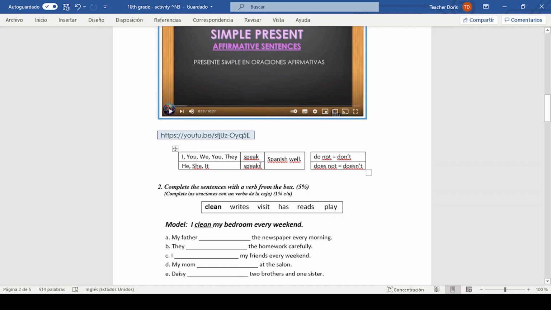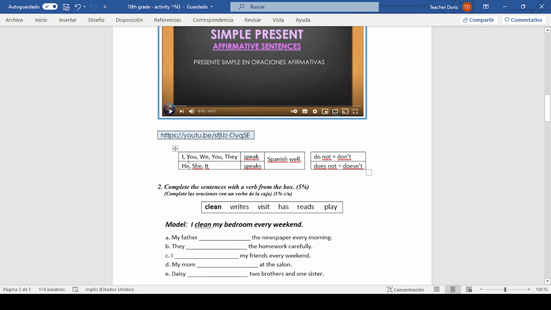Como pueden ver aquí, el verbo speak lleva un agregado, una terminación al final que es S. En este caso no lleva terminación S, sino que el verbo está en su estado original, porque con estos pronouns no necesitamos cambiar, agregarle nada al verbo. Just in third person singular, solamente en tercera persona del singular, sí necesitamos hacer un cambio, agregarle en algunos casos S, en la mayoría de los casos S, y en otros casos ES o IES, okay?